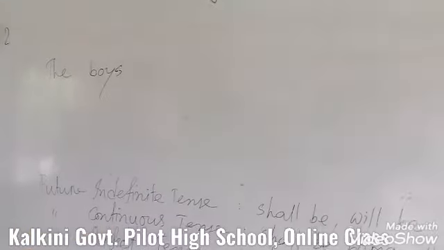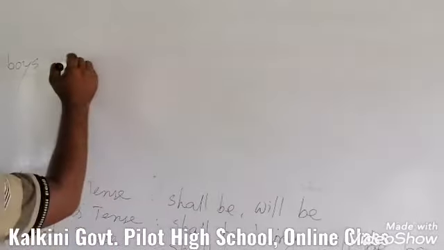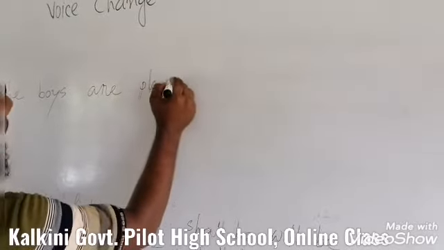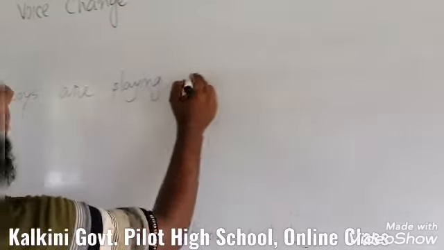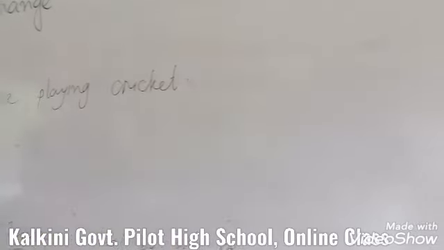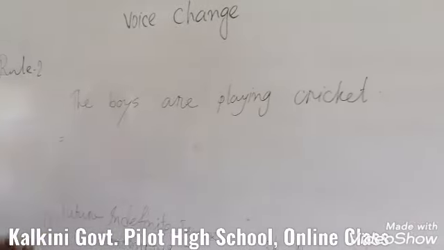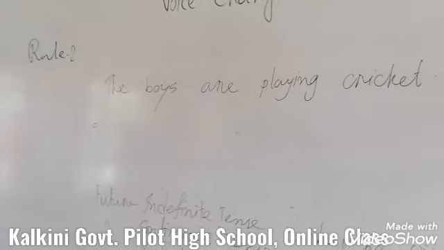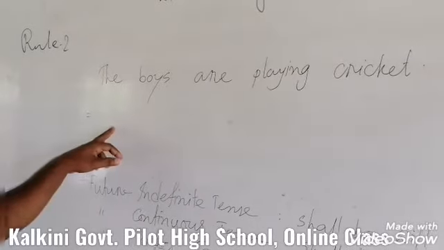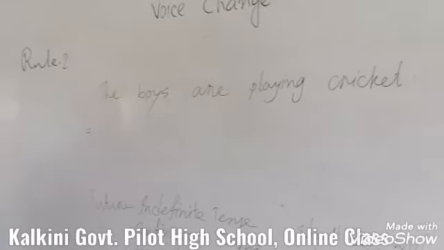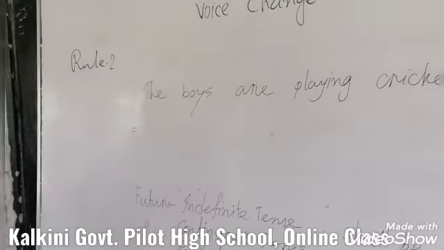So let's write some examples. The boys are playing cricket. My students, now at first you have to find the object of this sentence, because you have to use the object of the sentence as the subject.